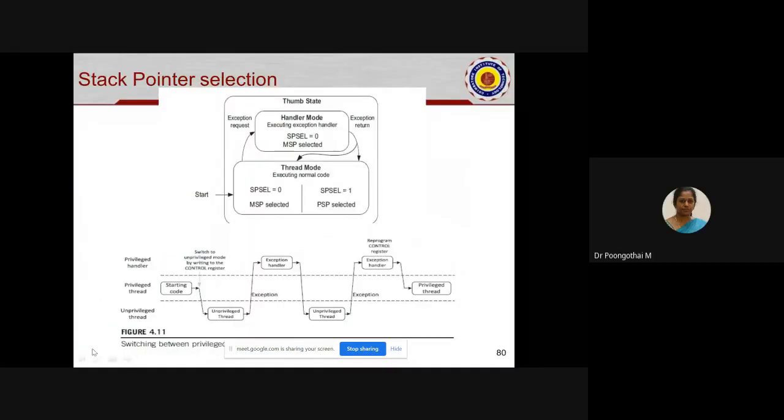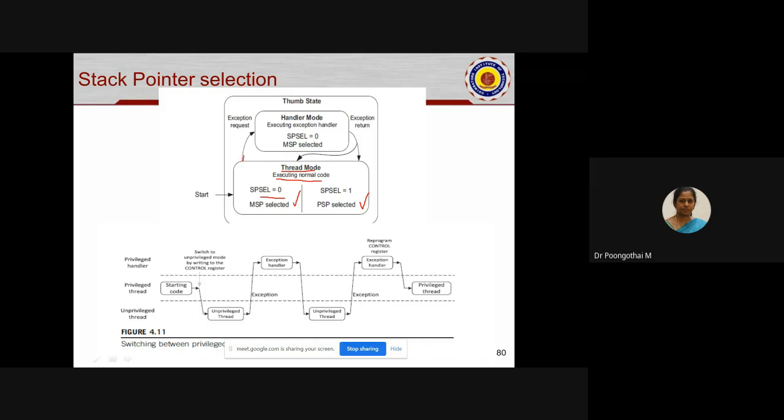So here is a summary of the complete mode selection and privileged and unprivileged handler. Look at this diagram. Normally your processor will execute all the code in thread mode. Under thread mode, using the control register, we can choose the stack pointer by programming the last bit of the control register. If it is 0, MSP is selected. If it is 1, PSP is selected.